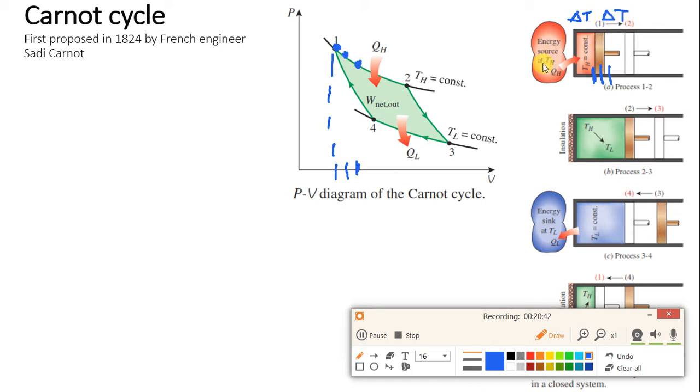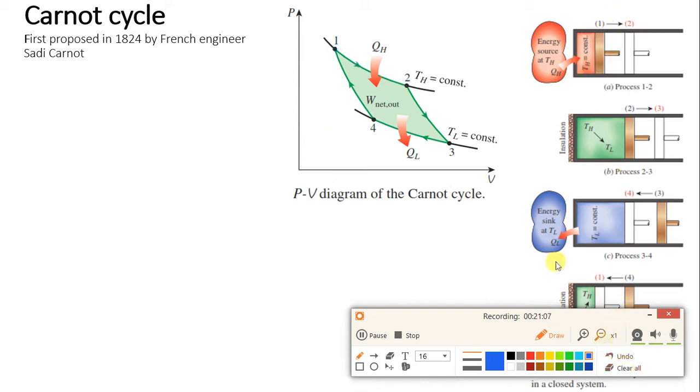Again the heat source will supply heat, and inside the system the temperature will be maintained constant at TH. That is why we say this is a constant temperature heat addition process. This will go on for an infinite number of steps, and finally the piston will reach point number 2. So we will get point number 2 like this. I hope this process 1 to 2 is clear.